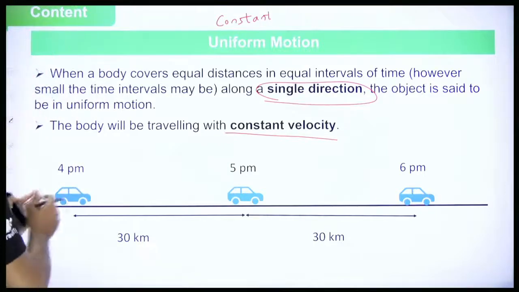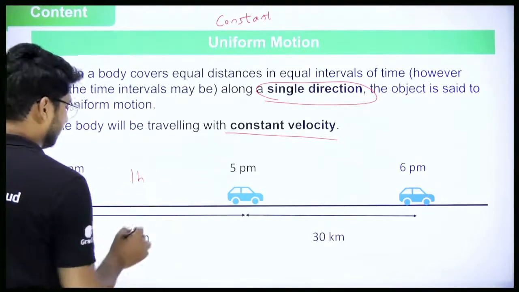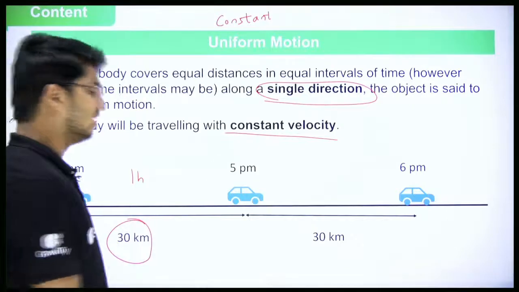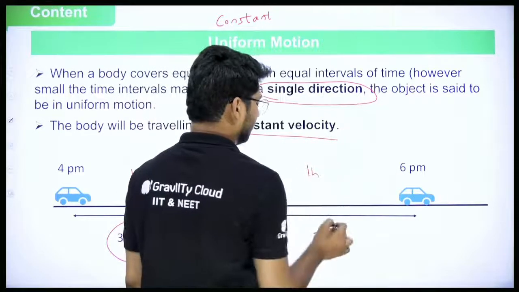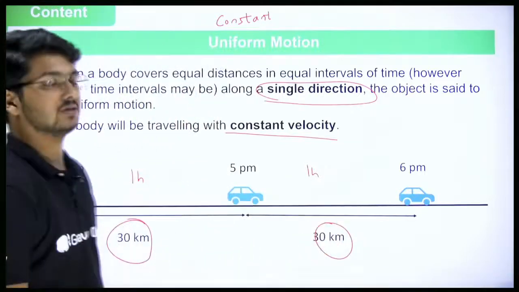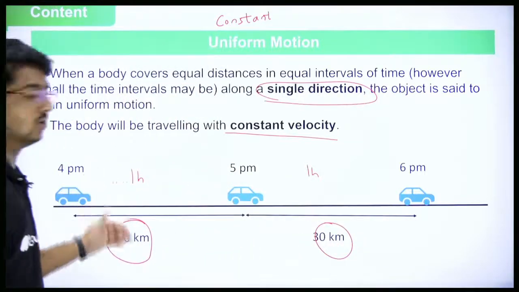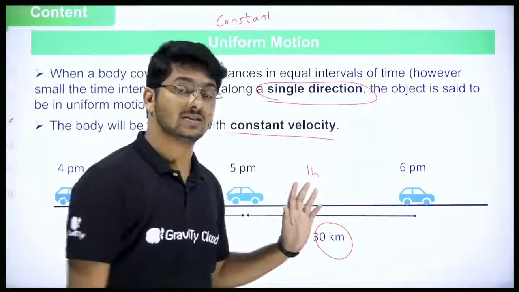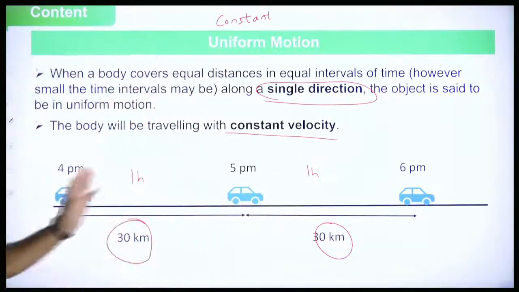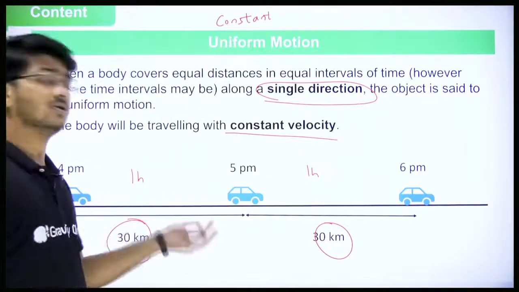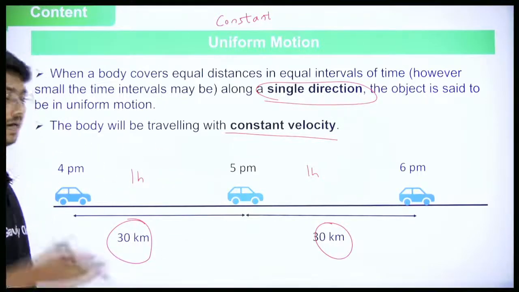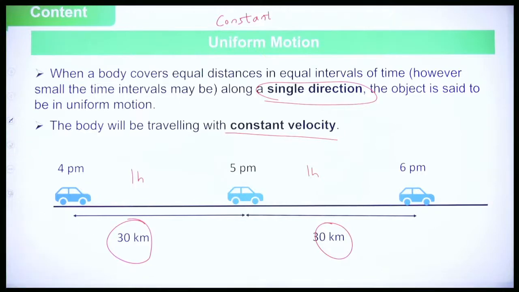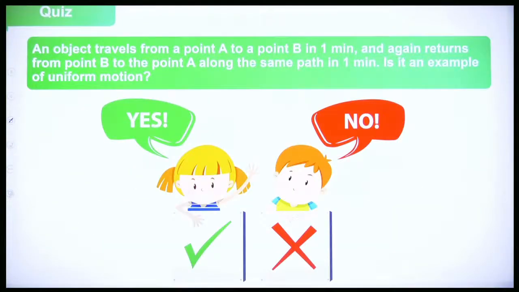As simple as that. And the body will be traveling with a constant velocity. Same example, 4 p.m. to 5 p.m., time is 1 hour, distance is 30 kilometers, or displacement is 30 kilometers. 5 p.m. to 6 p.m., time is 1 hour, displacement is 30 kilometers. So here velocity is 30 km per hour. Here also velocity is 30 km per hour. Velocity is constant. So this is also an example of uniform motion. Simple enough. Okay? So let's go into a simple question then, very simple one.